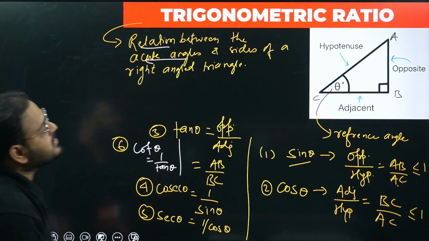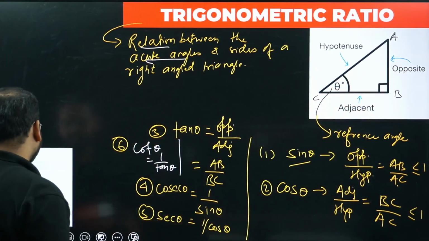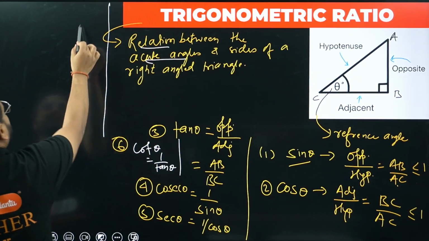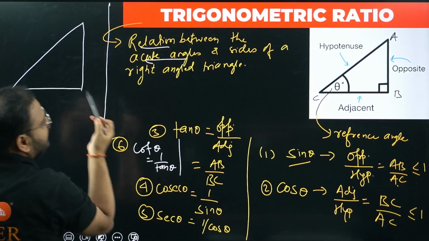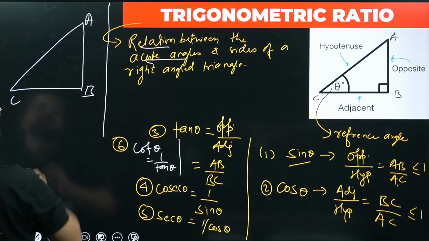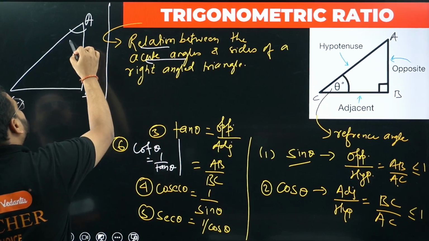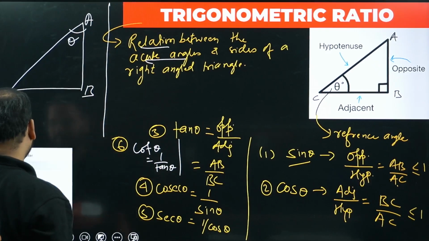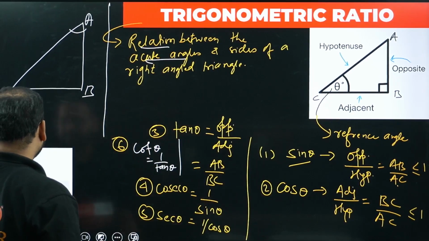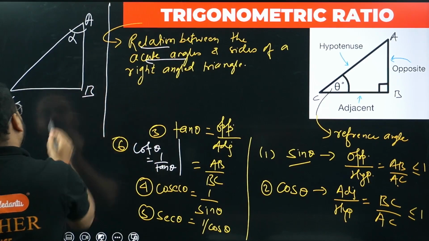Now, what if I change this reference angle from C to reference angle A? I will not show you the entire thing, but explain how these ratios will change. If I draw the same triangle in this fashion, I have A, B over here and C over here, and this time, instead of considering C as the reference angle, I'll change it to angle A. Let's call it alpha, some other angle. Theta is a variable given for the angle. If I do that, what will happen now?